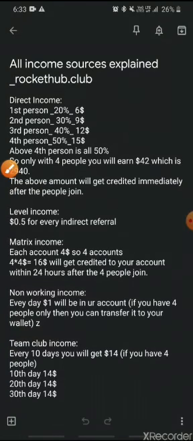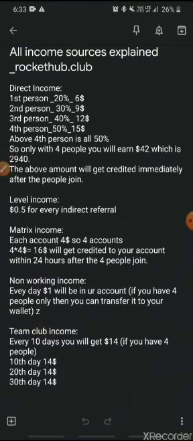So these are all the income sources that I have abbreviated in every possible way. For the first person that uses your direct referral, you'll get 20% commission, which is $6. From the second person you'll get 30%, which is $9. From the third person you'll get 40%, which is $12. And from the fourth person you will get 50%. Any person above the fourth, you will still get 50%.